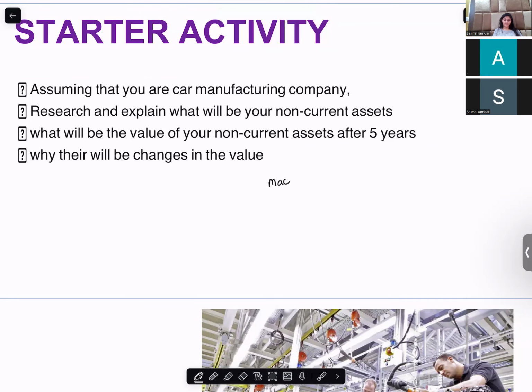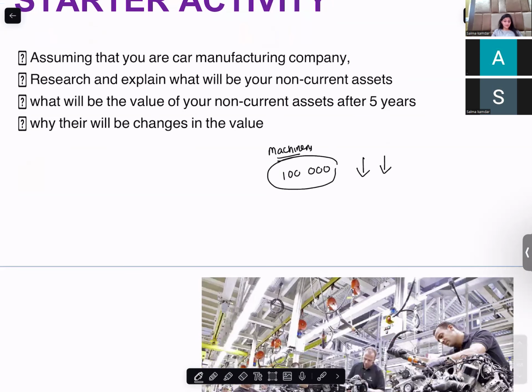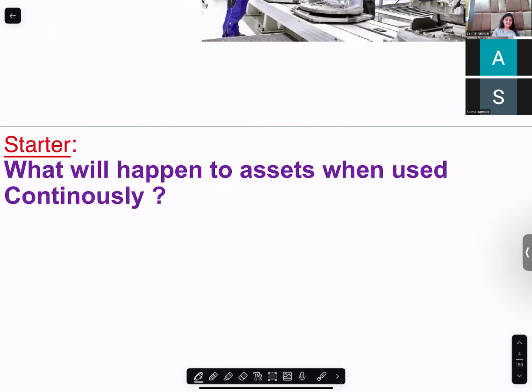is a machinery that you have. You bought that machinery for 100,000. Can you say that after 5 years, the value of this machinery will remain 100,000? No, the value of this machinery will decrease. Why will it decrease? Because it's been used for a period of time. So when you are using your assets continuously, what happens is the value decreases. And that decrease in the value of the asset is called depreciation.